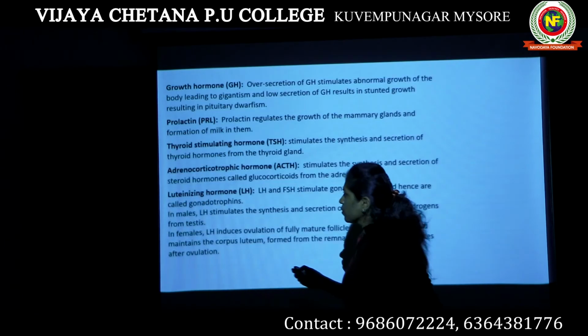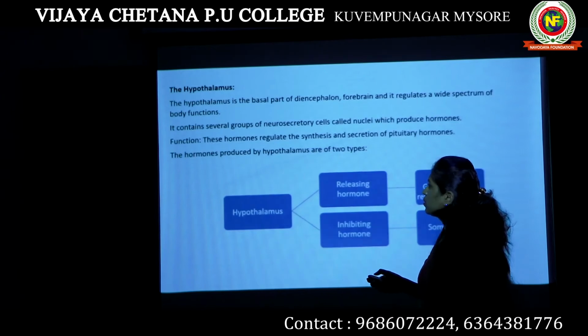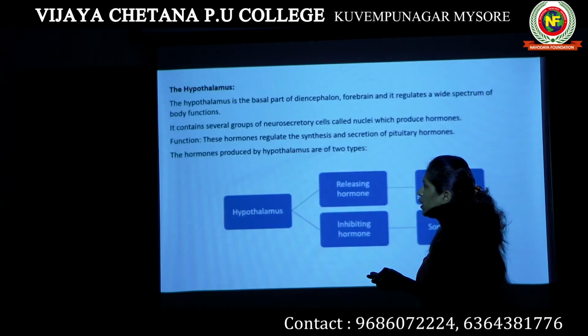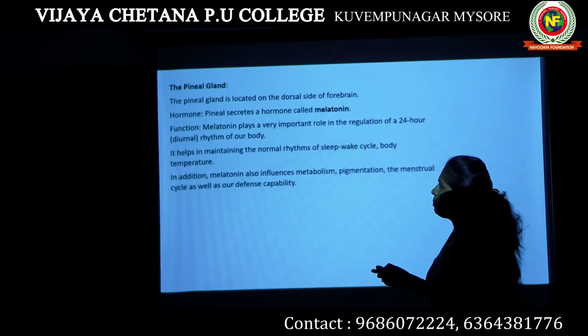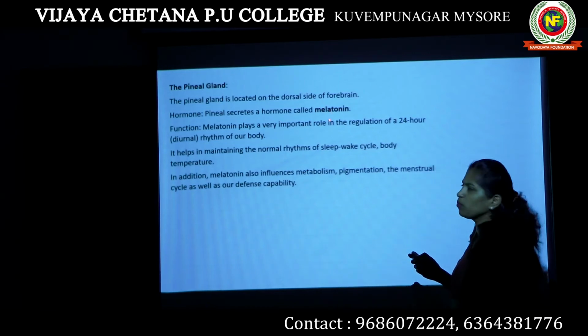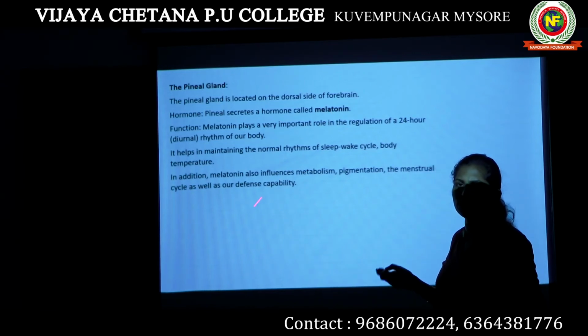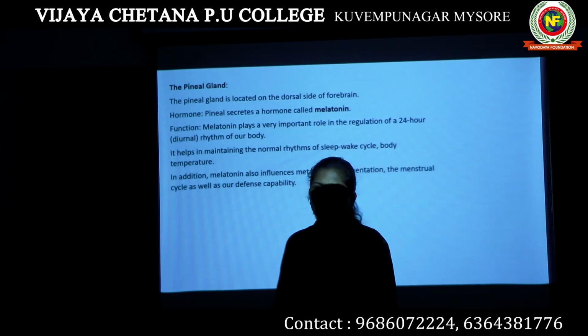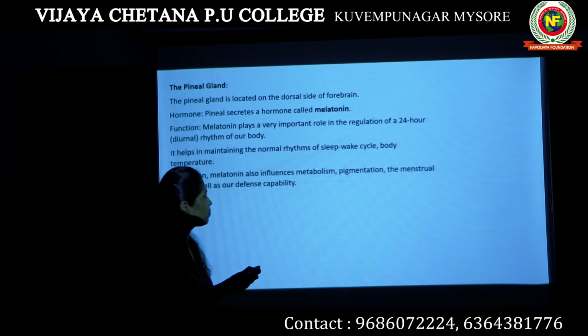The hypothalamus, pituitary and pineal, all 3 of these are present in our forebrain. The pineal gland produces a hormone known as melatonin, which controls our 24-hour cycle, the sleep-wake cycle, or we call it the 24-hour rhythm.